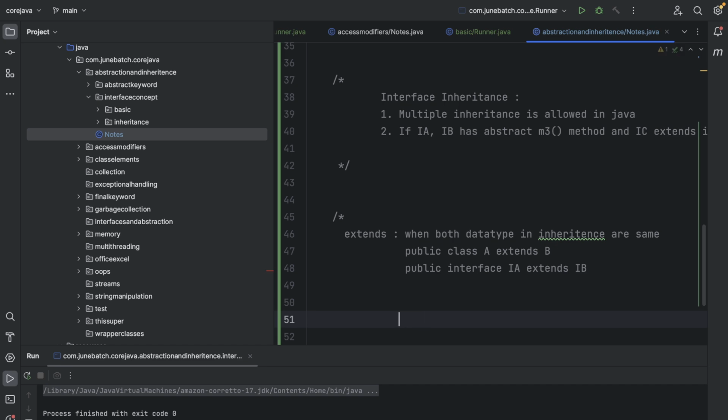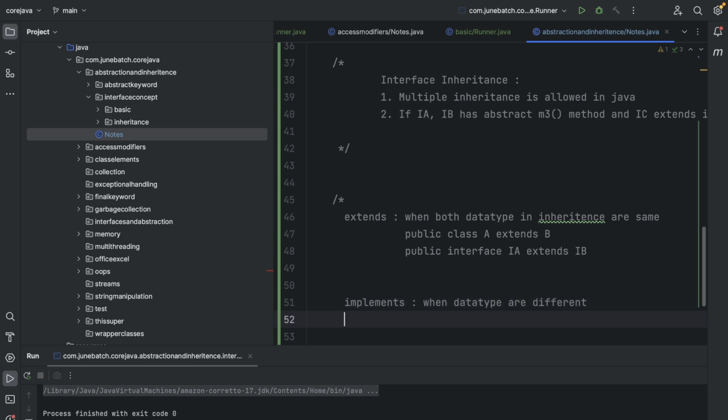But if both are same, it's extends, and implements is used when data types are different. What it means is that if I have a public class A, right, and I want to make its parent IB, right? So the data types are different now. So I will use implements for inheritance. Implements. Cool. So when data types are same, we use extends. When data types are different, we use implements, right?